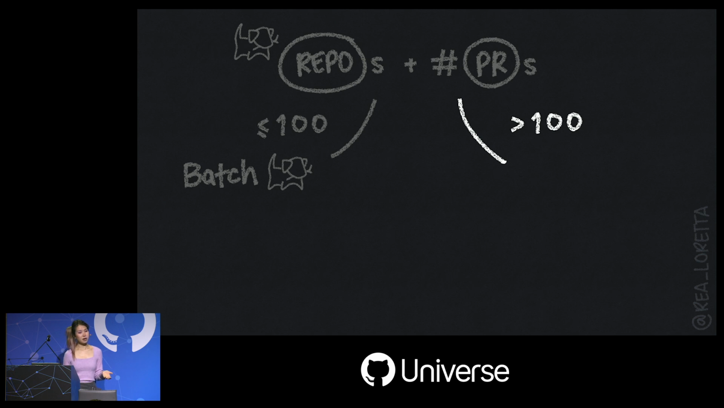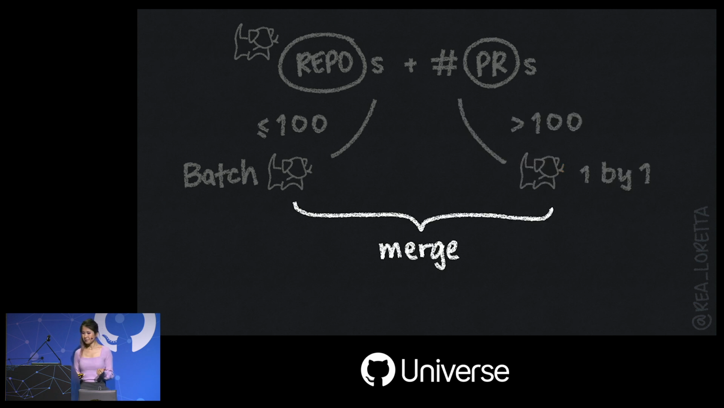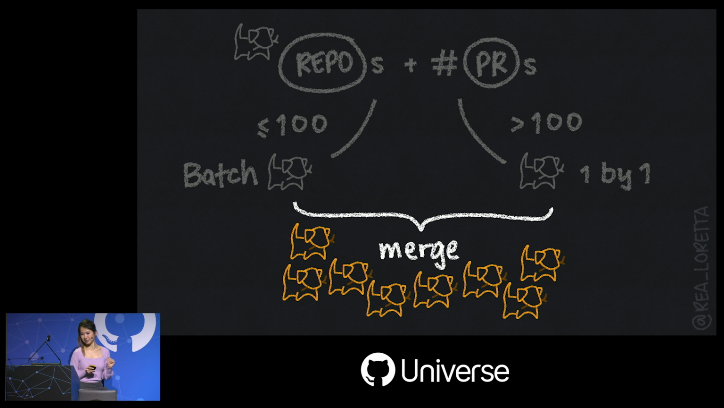And if the repo has more than 100 PRs, it goes on the right, and we fetch one repo at a time, paginate on pull requests. And then when we're done, we can merge the results on those two strategies and end up with a lot of puppies. So straightforward enough.